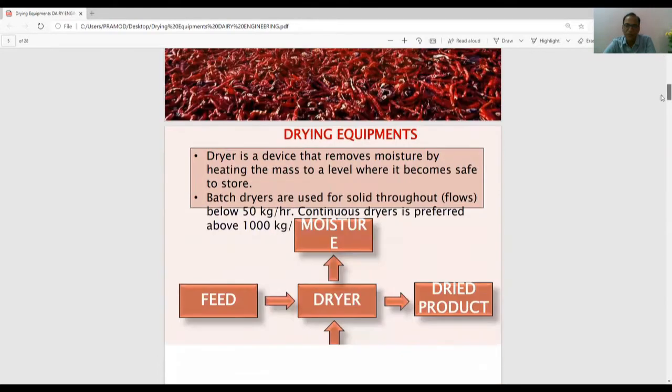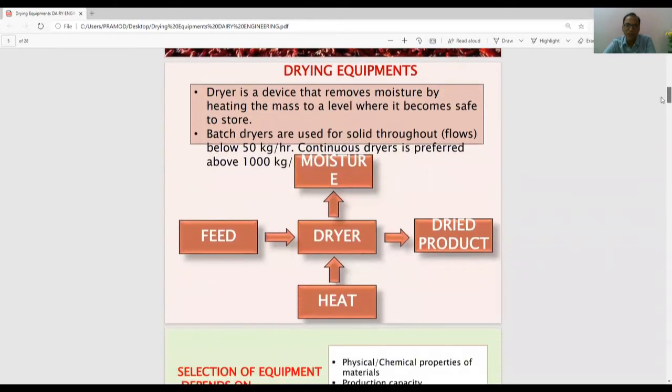Now if I talk about drying equipments, a dryer is a device which removes the moisture by heating the mass to a level where it becomes safe to store. Batch dryers are used, and continuous dryers are there. The feed is dried, heat is given and the moisture is removed. This is the basic principle of all of them: heat is given, moisture evaporates, moisture goes out, and the material becomes dry.